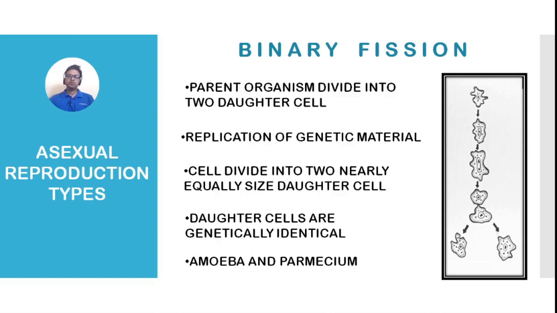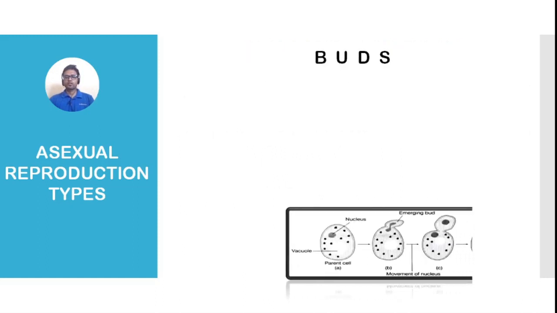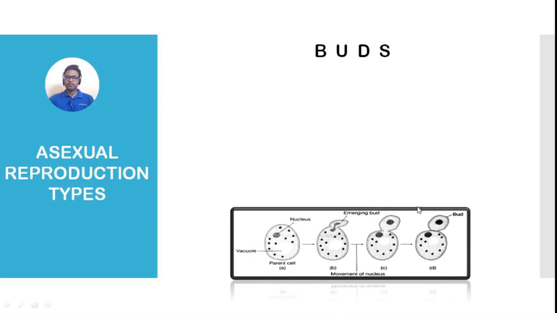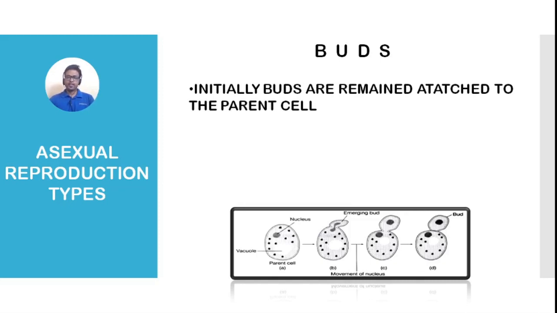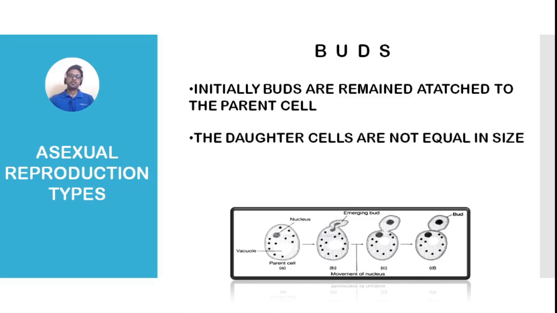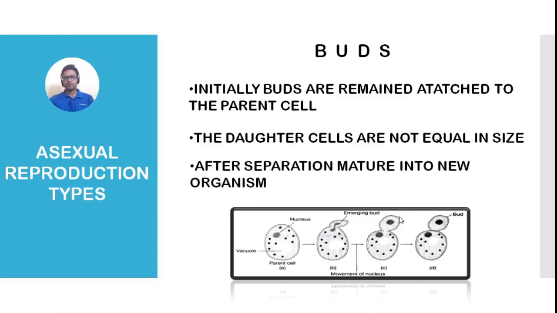Okay, so now the next one is bud formation. You see, these are the buds, and these buds arise from the parent body, and initially they remain attached to the parent body, and unlike binary fission, the daughter cells are not equal in size in bud formation. And the last point is, during the separation, these buds mature and form a new organism, and it is common in many simple organisms like yeast and hydra.